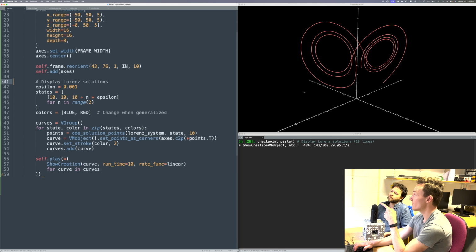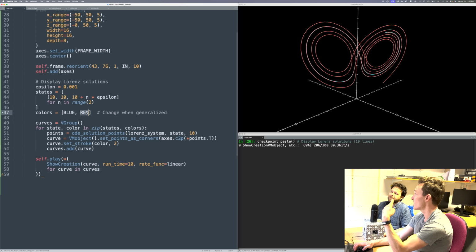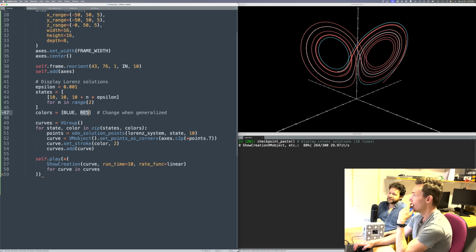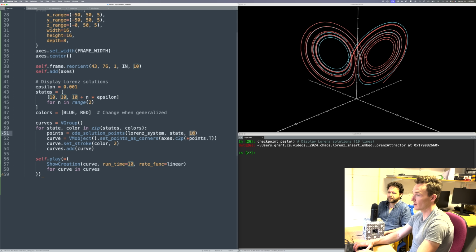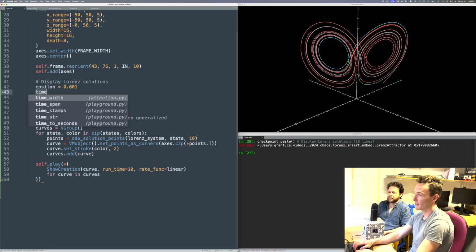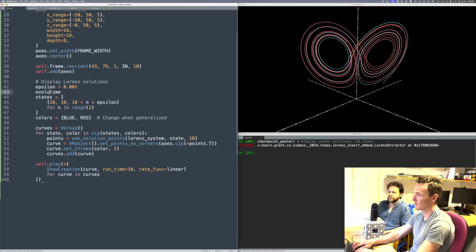And right now you only see the red one because the red one's being rendered on top of it. Yeah, but now they've diverged. I want to see that divergence a little bit more clearly. We need to run it for longer. So first let's run it for longer. Let's actually name this. Let's call it, I don't know, evolution time. We could just call it time, but that's an overused name again, isn't it? Yeah. Let's make that 30.